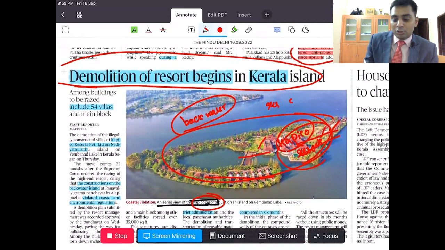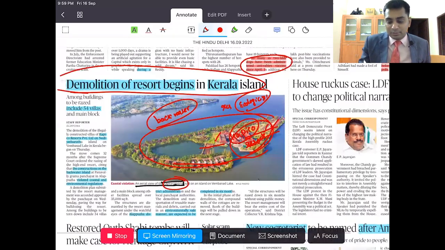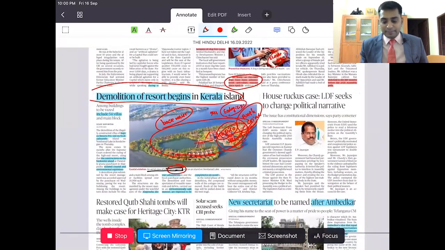Restoring ecological systems, right? So this is called punishing those who commit crime. You can use that example there.